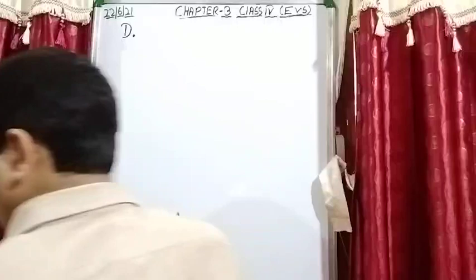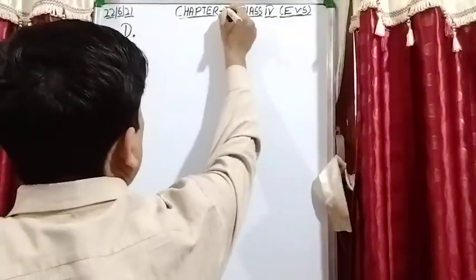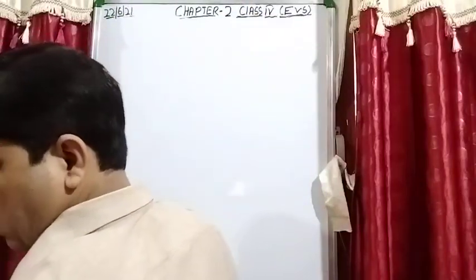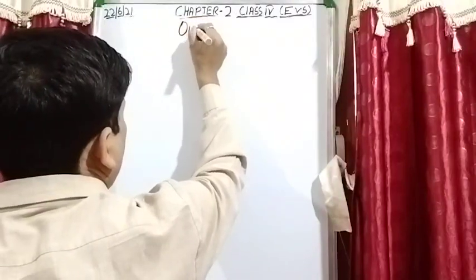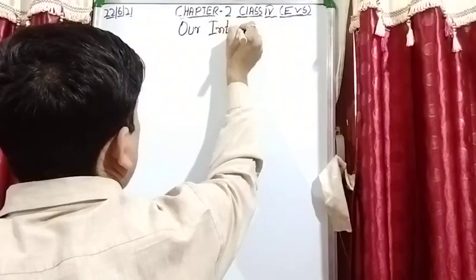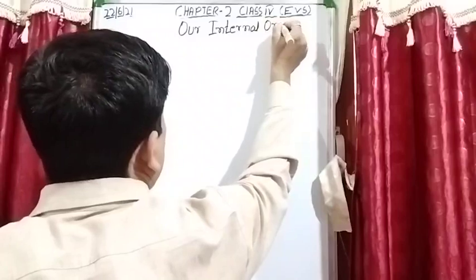This question we are doing of chapter number 2, our internal organs.